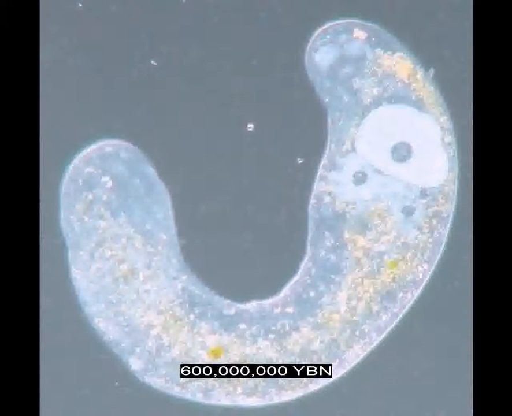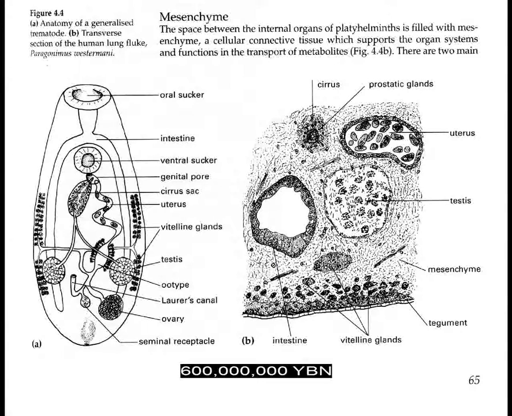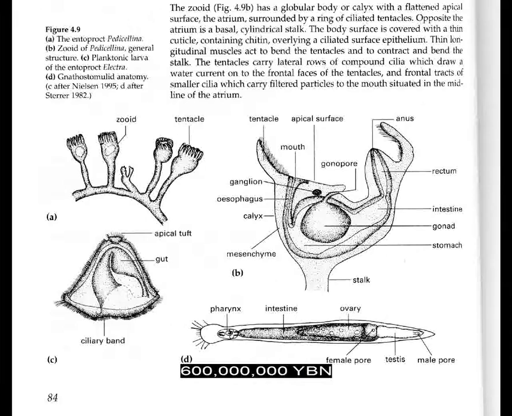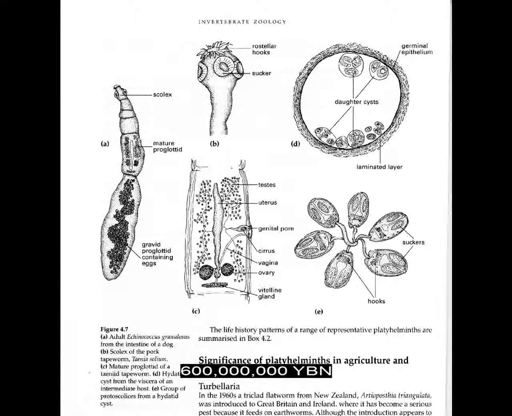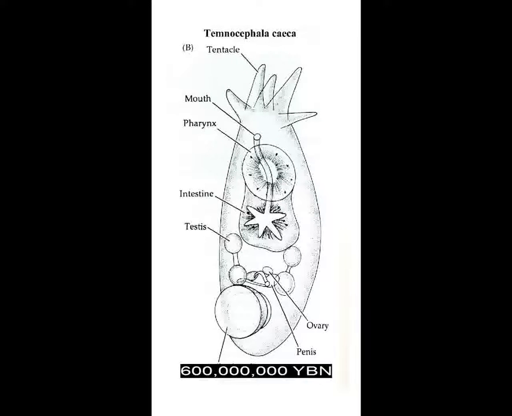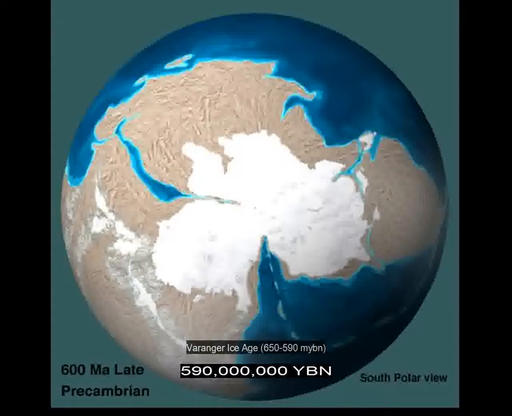Acoelomorpha lack a digestive tract, anus, and coelom. An intestine evolves in a bilaterian. Cylindrical gut, anus, and throughput of food evolves in a bilaterian, found in all bilaterians except Acoelomorpha and Platyhelminthes. The genital pore, vagina, and uterus evolve in a bilaterian. The penis evolves in a bilaterian. End of Varanger Ice Age.